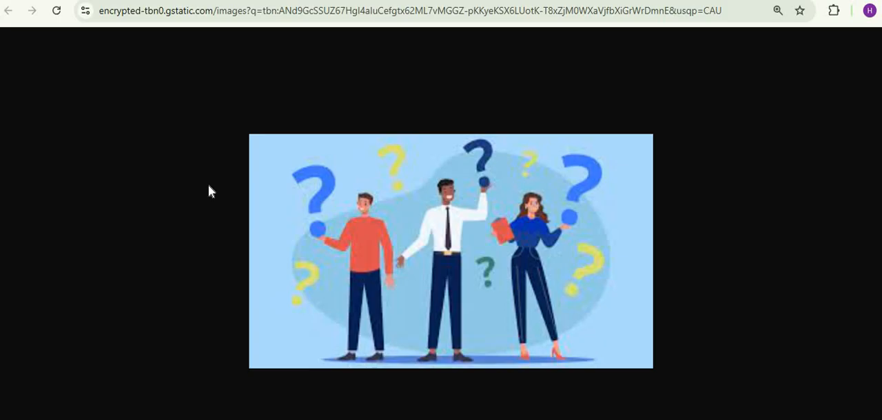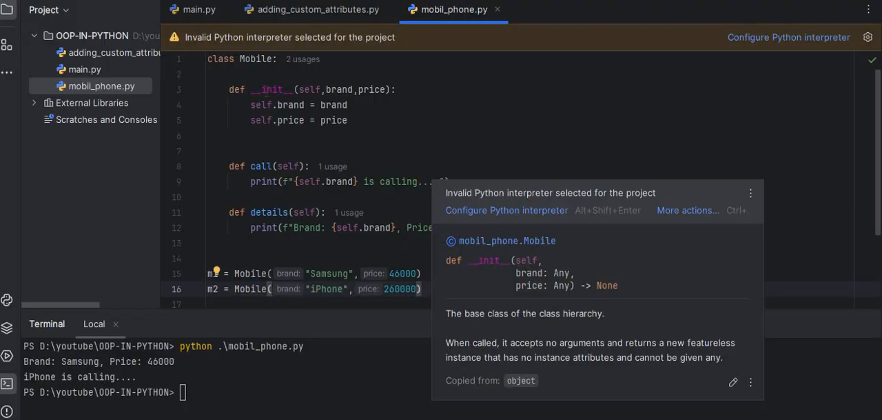So, what is a class? A class is a blueprint or template used to create objects. And what is an object? An object is an instance of a class. It is created using the class blueprint. And what is the purpose of __init__? __init__ is the constructor. It runs automatically when you create an object and initializes object attributes.